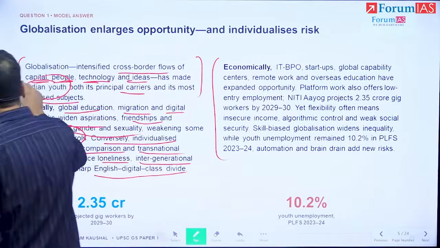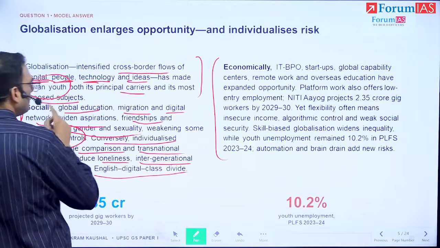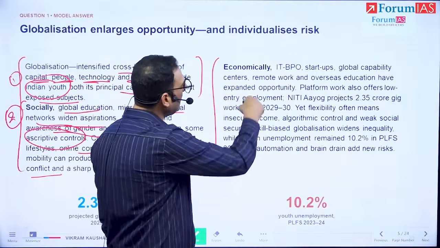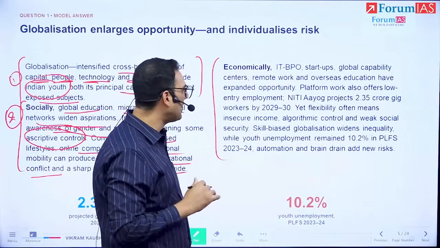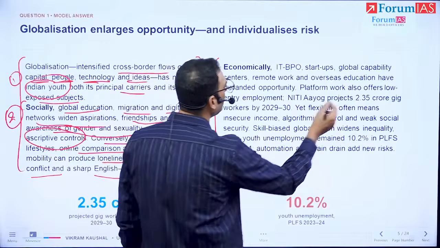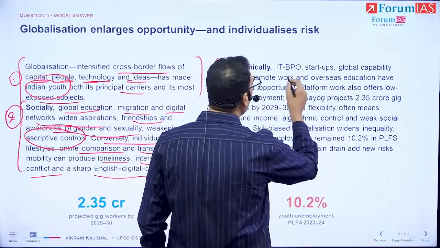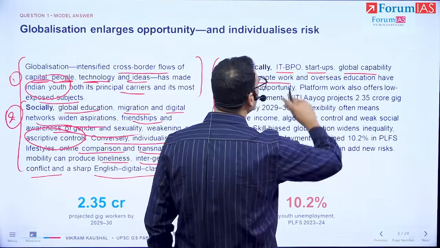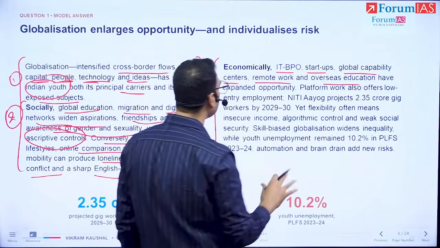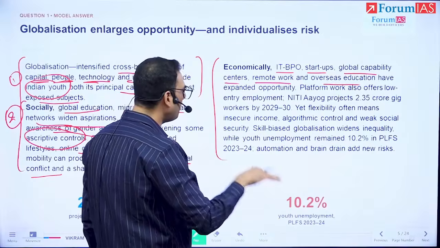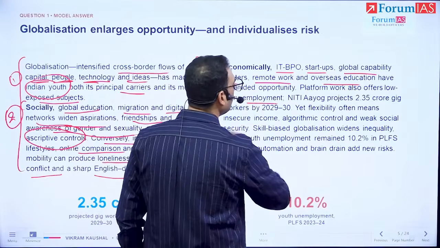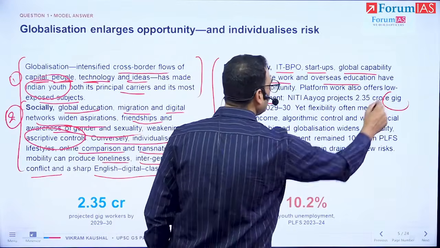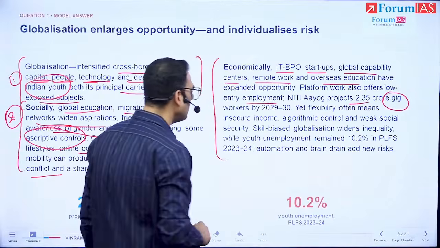After the introduction, that is our second paragraph, the first content paragraph. And then we look at the economic aspect. Again, we say that some things have been good: IT BPO, startups, global capability centers, remote work, and overseas education have enabled more employment opportunities, especially with the gig economy, and we've thrown in a data point.